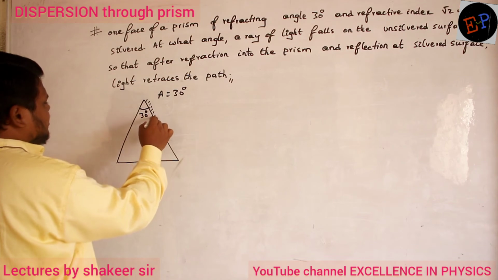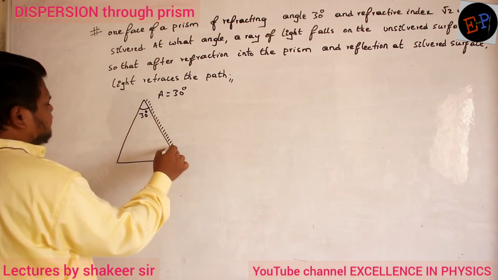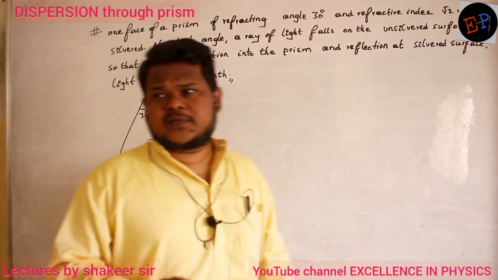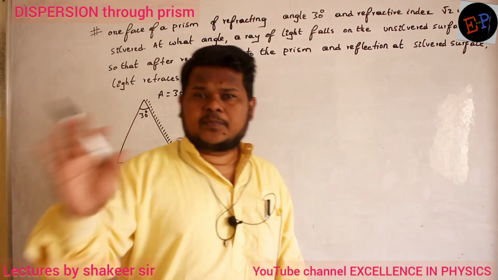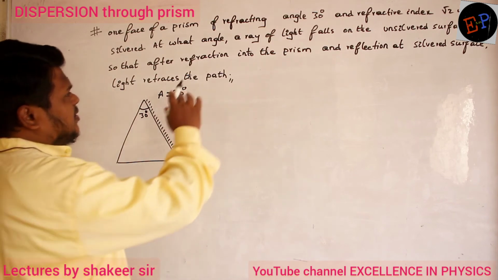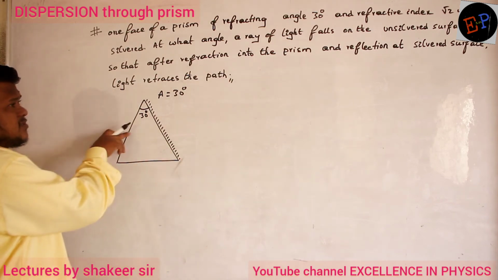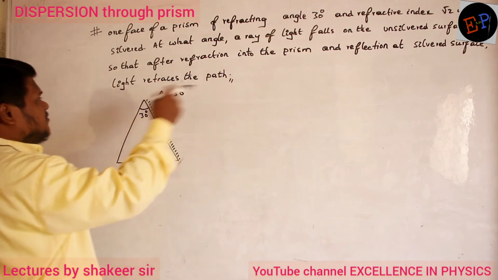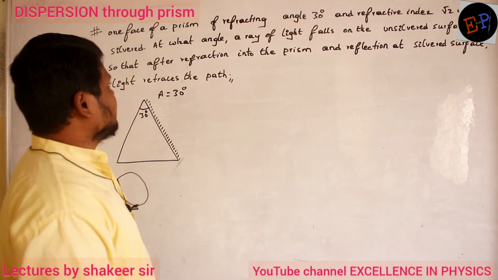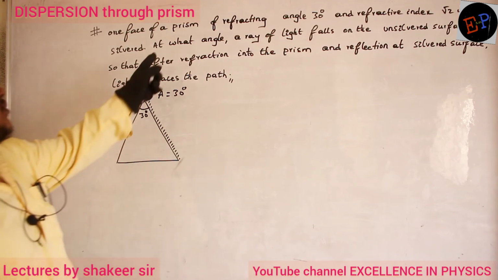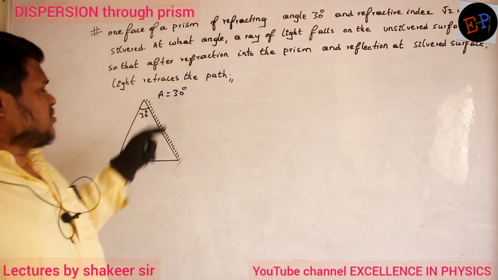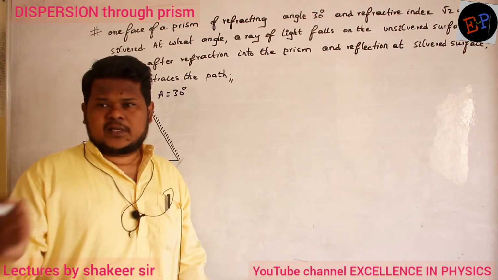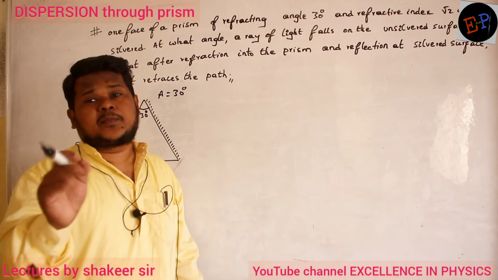So on one side it is painted, it is silvered. That means this side of the glass behaves like a mirror. A ray of light falls on the unsilvered face, so that after refraction into the prism and reflection at the silvered surface, light retraces its path. Then we are supposed to find at what angle a ray of light should fall on the face. It means I want to calculate the angle of incidence. Light should retrace the path.